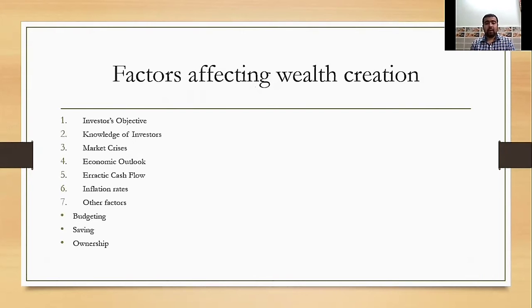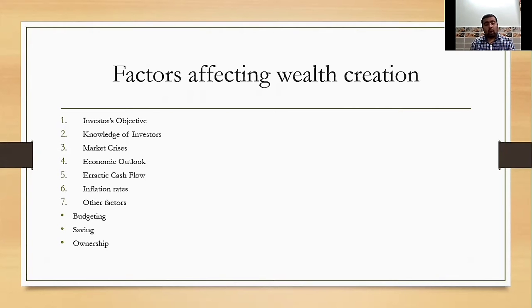After that, some factors affecting wealth creation. So wealth creation refers to the accumulation of assets, especially those that generate income over a long period of time. So first point, the investor objective. So what is the investor objective? Investors should have a clear objective about wealth creation and must focus on both wealth production and wealth creation.